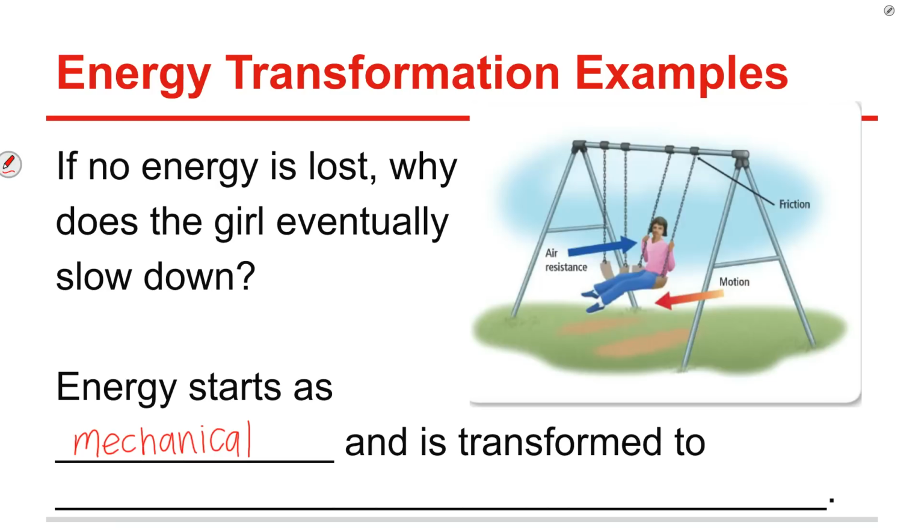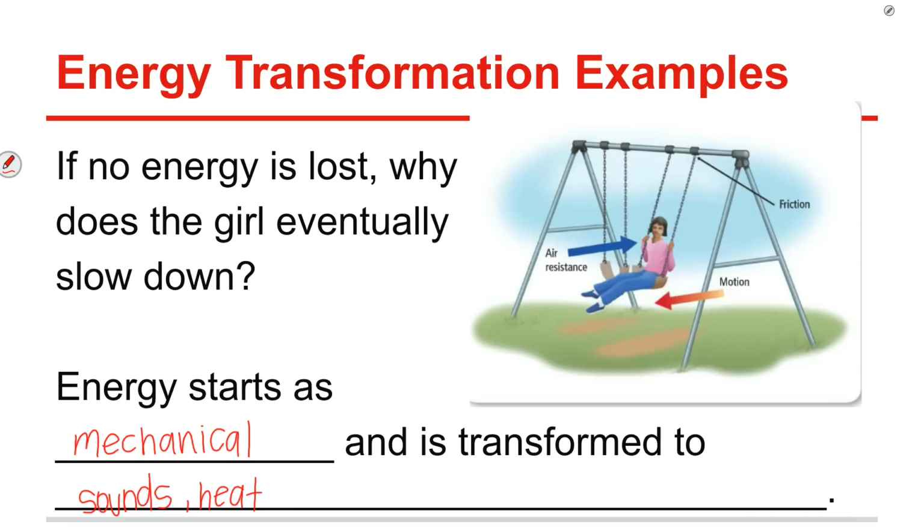And it's transformed. So think about when you're on a swing. Looks like she's on an old metal swing set here. Some of the things that happen: I hear sounds. Sounds do not help us swing, but it is energy. So it's maybe not something that I want, but it's going to happen. The sounds are coming from the rubbing of my metal chains and the clinking. We know that rubbing things together causes friction, and friction causes heat. So some of that energy is transformed to heat as well.